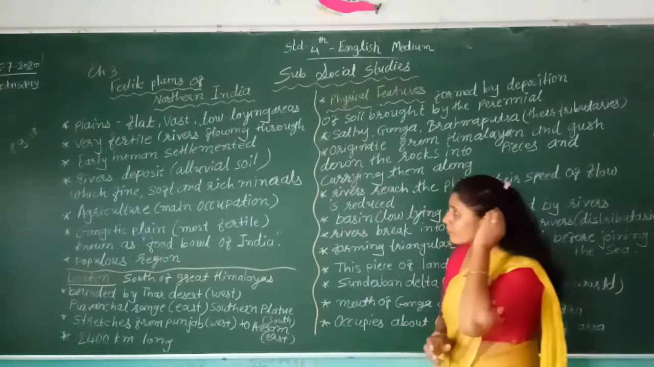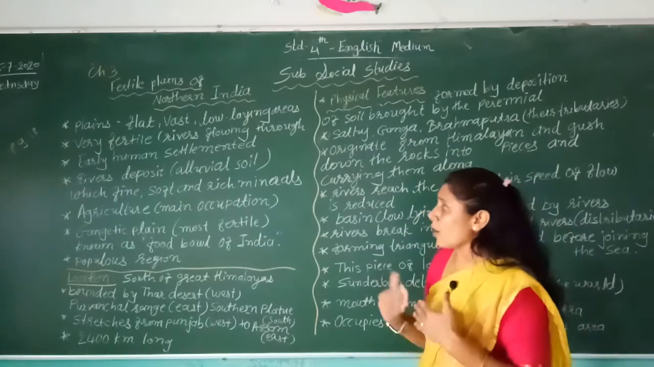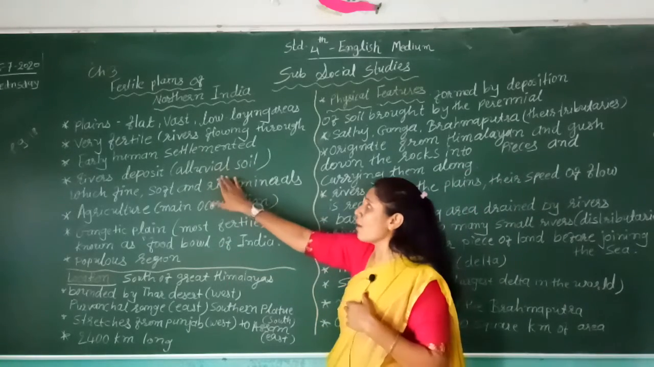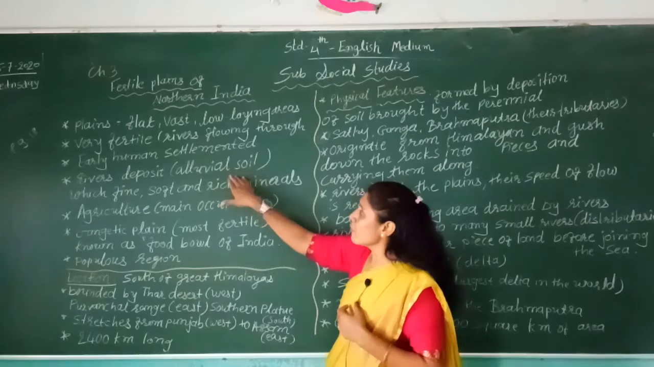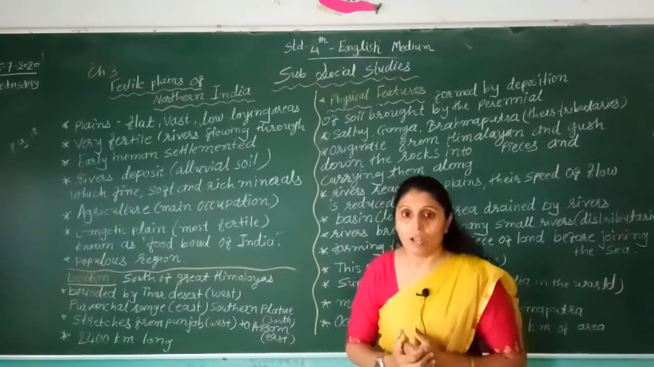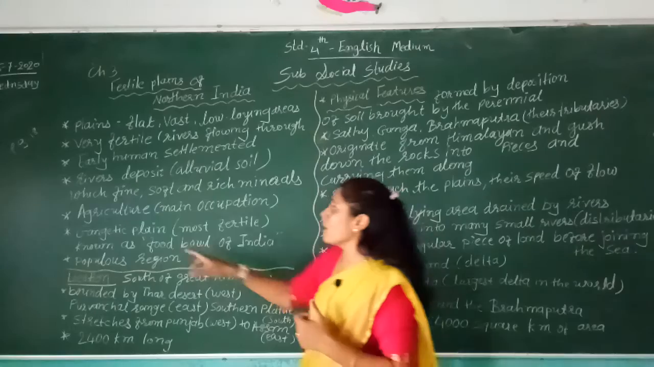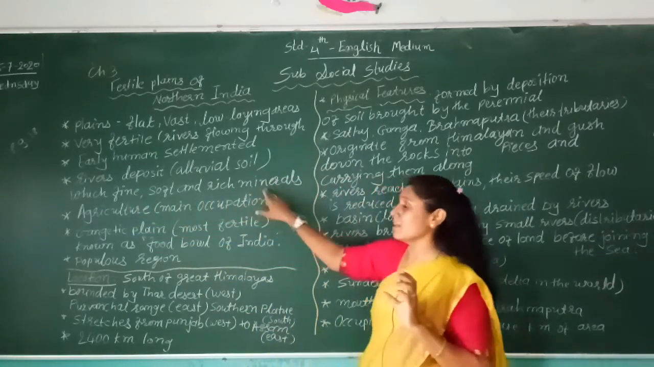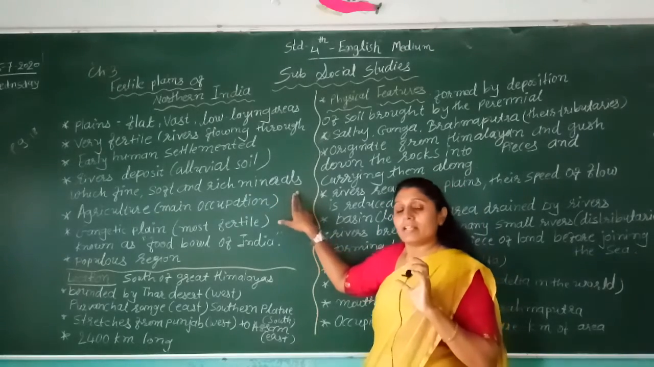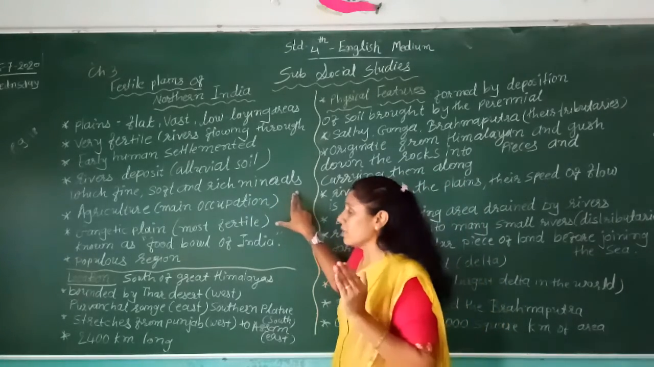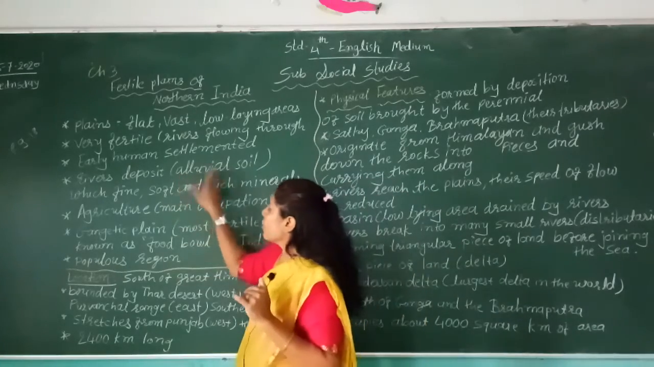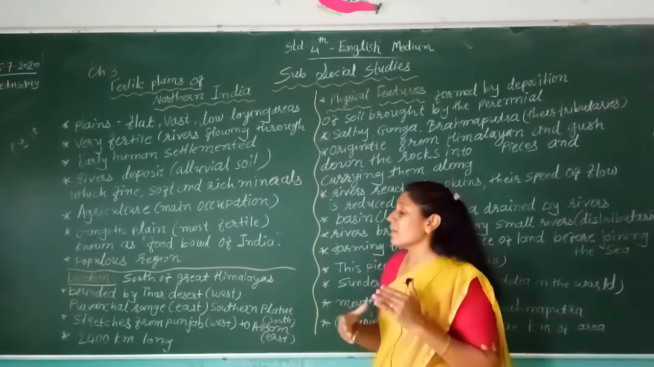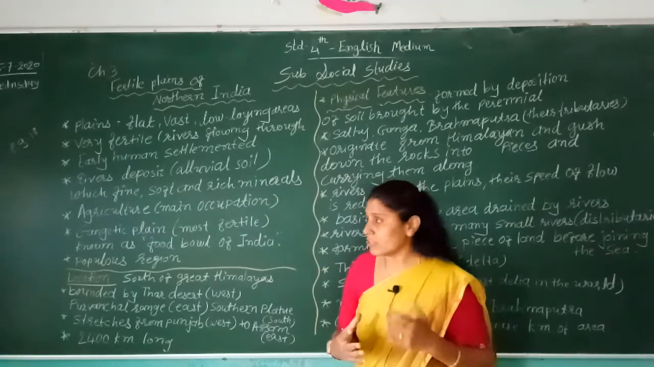There are lots of river deposits there, so the soil is alluvial soil. Alluvial soil is very fertile. Alluvial soil is fine, soft and rich in minerals, so it is very useful in agriculture.